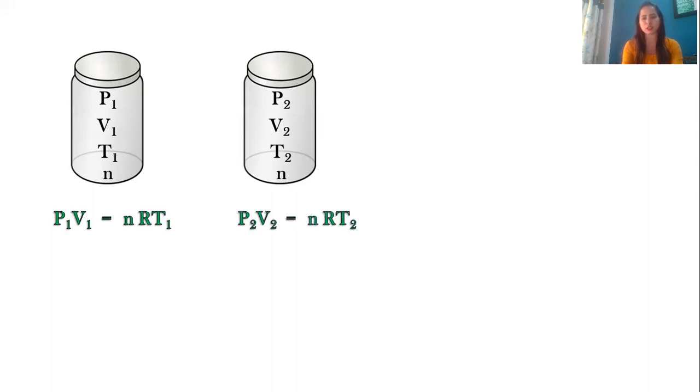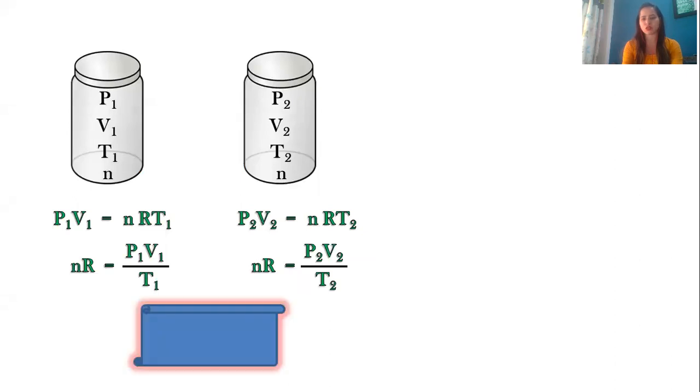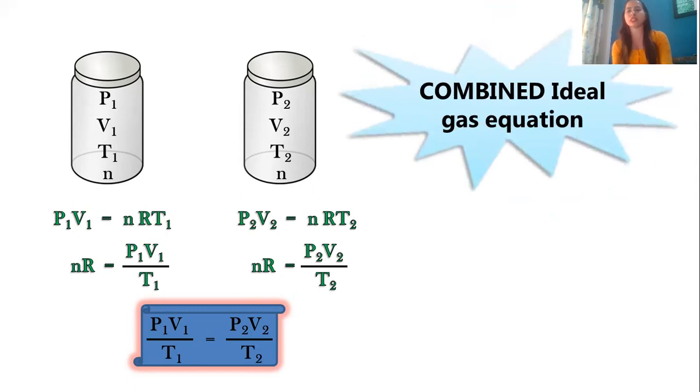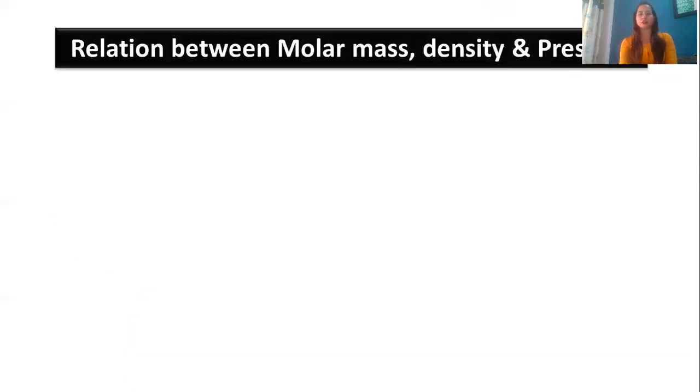So you can see if I rearrange both of them, what I get is nR is equal to P1V1 upon T1. And for the second, I'll get nR is equal to P2V2 upon T2. So you can see in both the cases, if I equate these equations, the left hand side are the same. If the left hand side are same, what I'll write is P1V1 upon T1 is equal to P2V2 upon T2. And that is nothing but the combined ideal gas equation. So this formula is used for solving numericals.